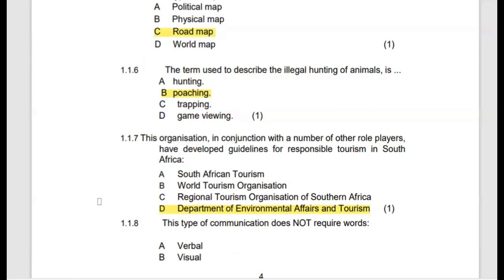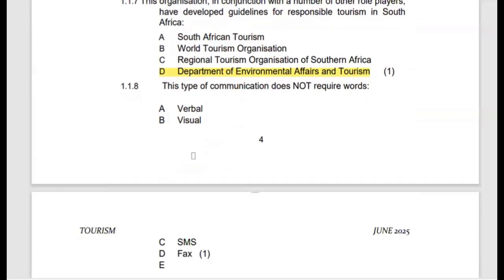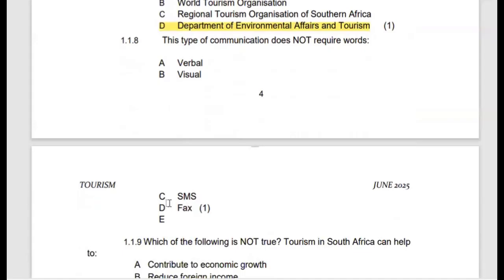Then if we move on to the next one, this type of communication does not require words. The type of communication which does not require words in this scenario would be the fax. The fax is only the exchange of graphic images, which can be documents or others, without the use of words. So this is referred to as the fax machine.